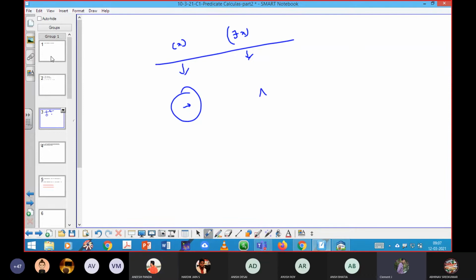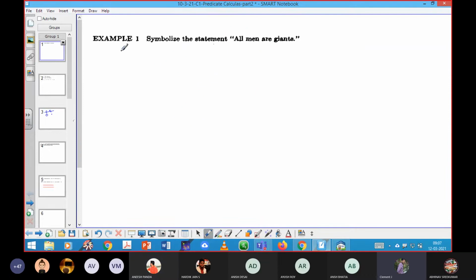By keeping this idea, we can quickly solve this problem. Symbolize the statement: all men are Jains. First I consider the predicate function M of x, that is, x is a man. So I have taken this predicate function as M of x.